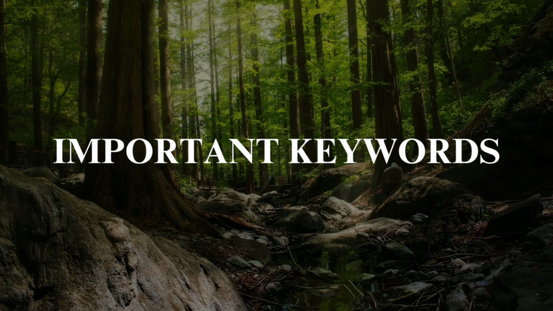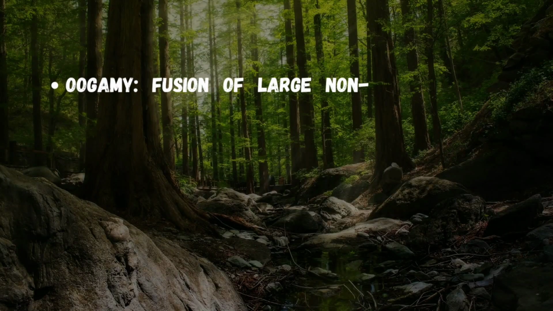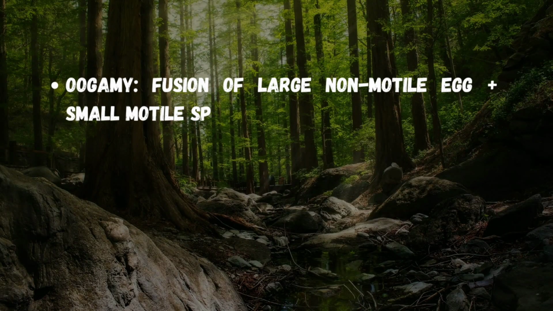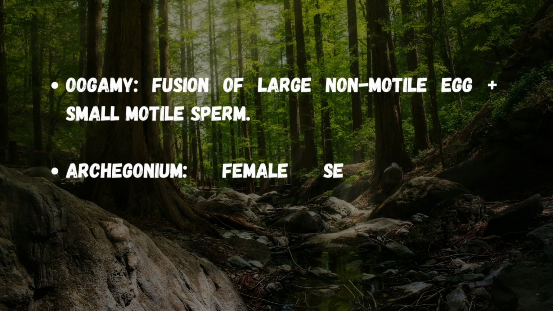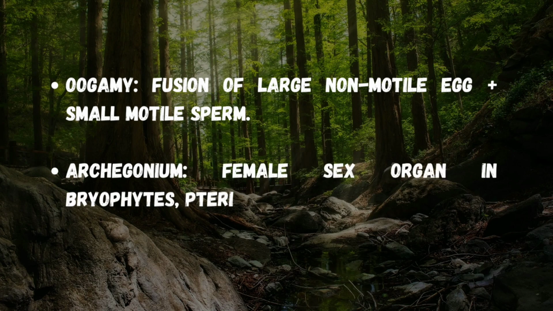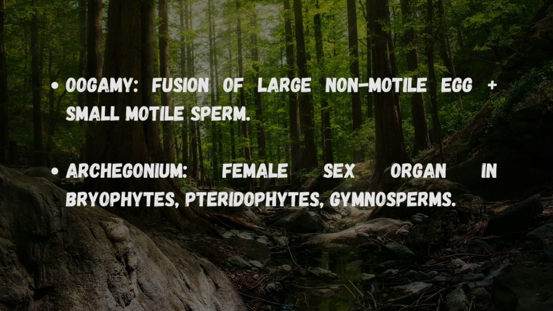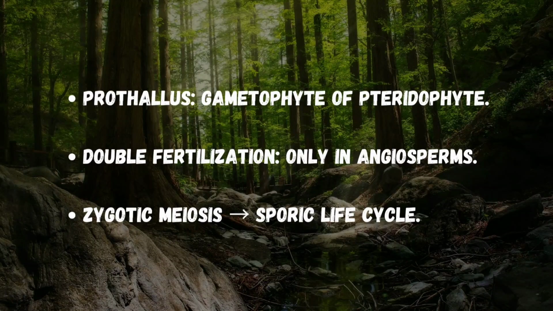Important keywords. Oogamy is the fusion of a large, non-motile egg with a small, motile sperm. Archegonium is the female sex organ found in bryophytes, pteridophytes, and gymnosperms. Prothallus is the gametophyte stage of a pteridophyte. Double fertilization is a process unique to angiosperms. Zygotic meiosis, sporic life cycle, refers to the alternation between haploid and diploid generations in plants.